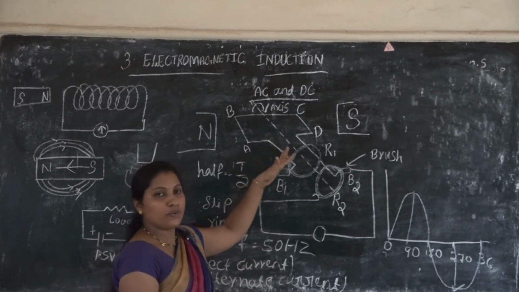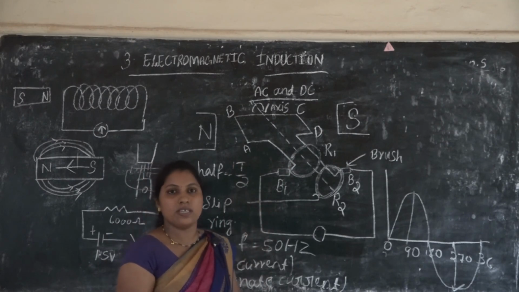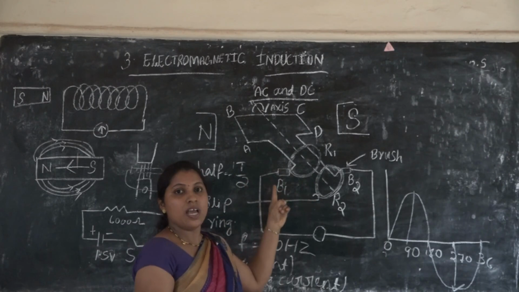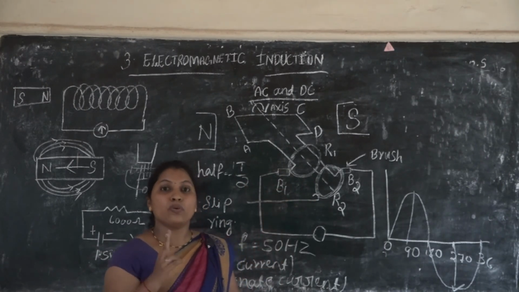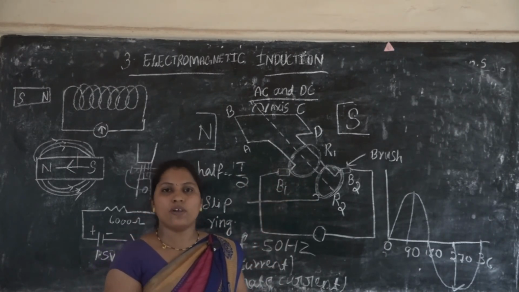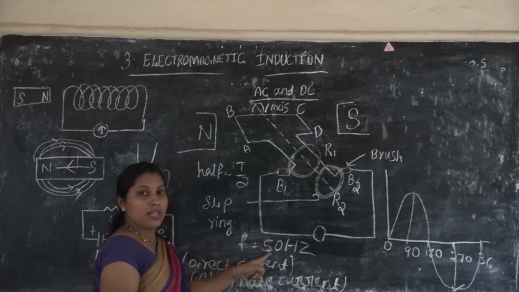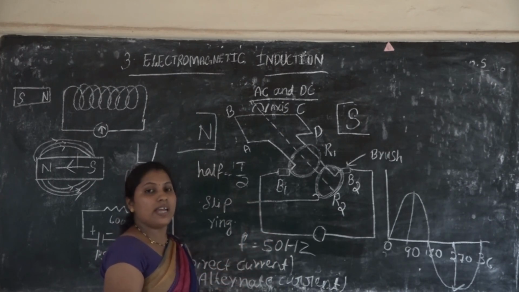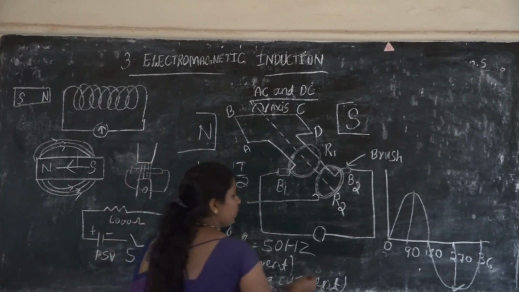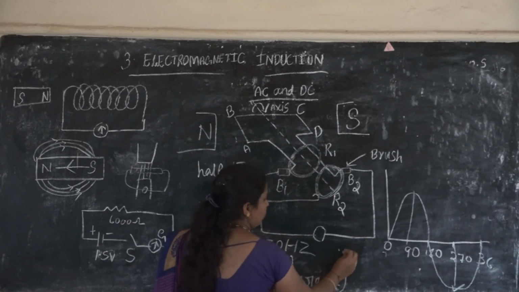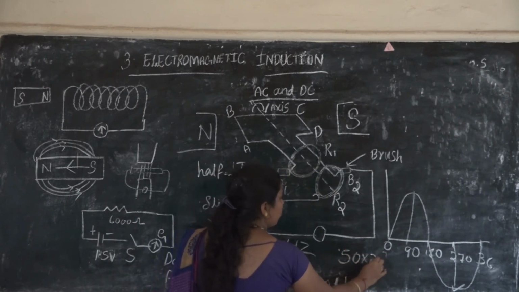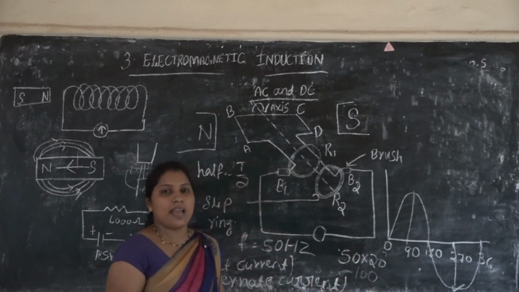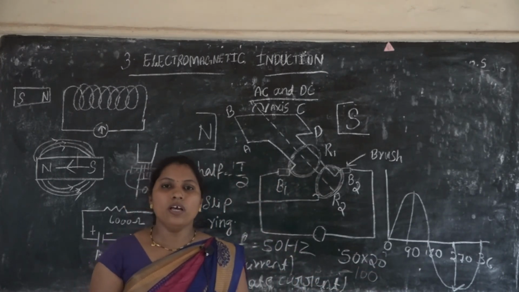In one half rotation the direction changes, and in the other half rotation it changes again. So for 1 second, at 50 hertz, how many times does the direction of current change? For one rotation it is 2, so 50 rotations gives 50 into 2, which is 100 times the direction of current changes.